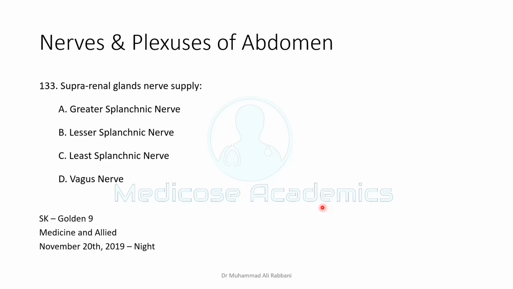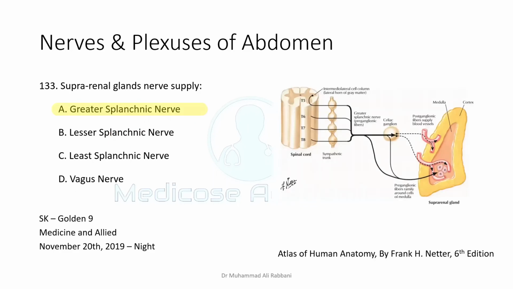So you should know the values of the splanchnic nerves: greater splanchnic, lesser, and least splanchnic. Greater splanchnic is from T5 to T9. Lesser splanchnic is from T10, 11 and least splanchnic is from T12. So your answer will be greater splanchnic nerve.